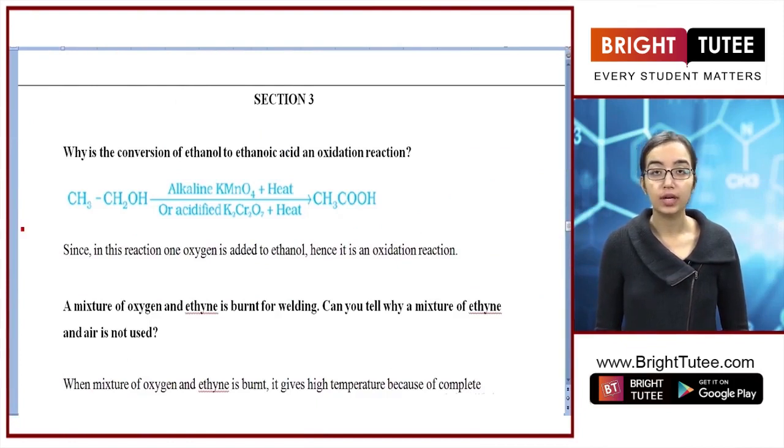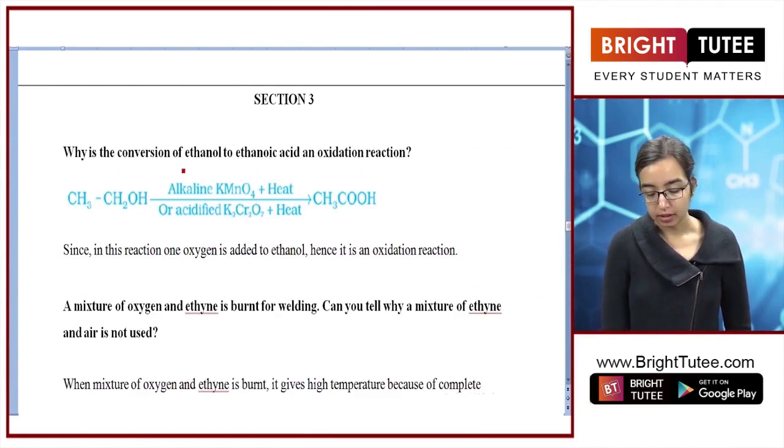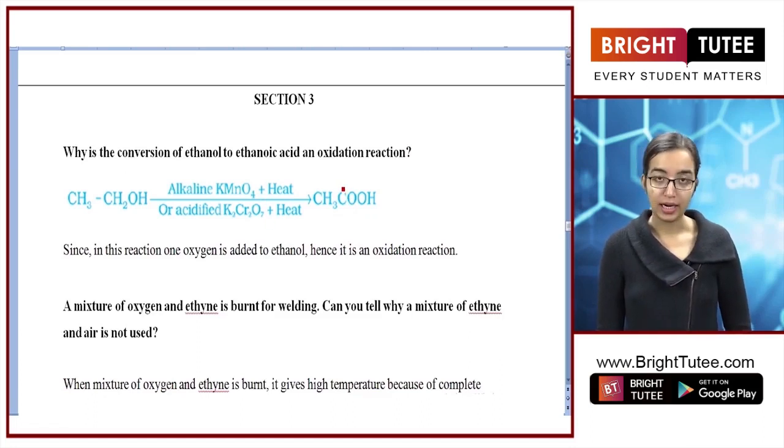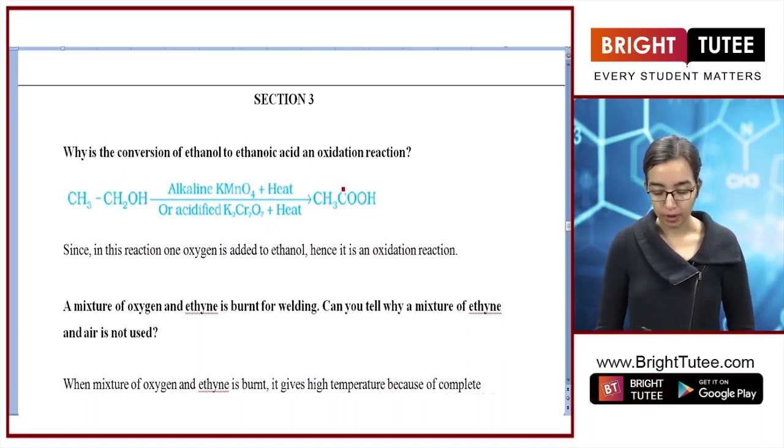Hello students, now let's solve the questions for this portion of the exercise. The first question is, why is the conversion of ethanol to ethanoic acid an oxidation reaction? Now ethanol gets converted to ethanoic acid when you add an oxidizing agent and heat. It takes oxygen from the environment and there's an oxygen which gets added.